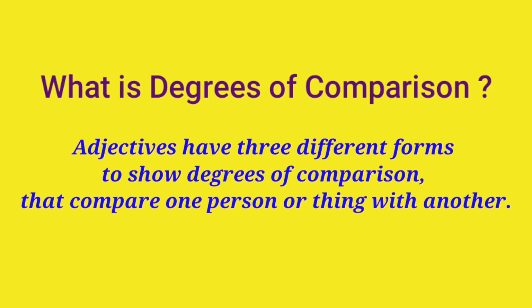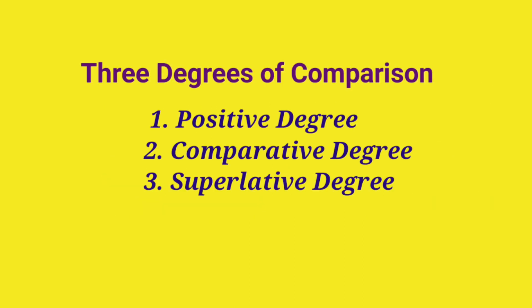These adjectives have three different forms to show degrees of comparison that compare one person or one thing with another. It is known as degrees of comparison. Adjectives have three degrees of comparison: positive degree, comparative degree, and superlative degree.